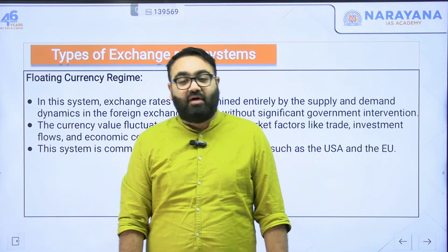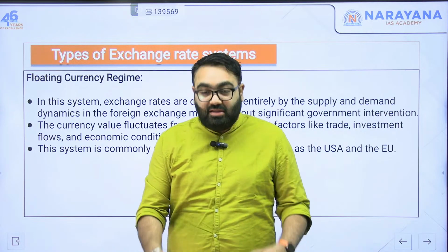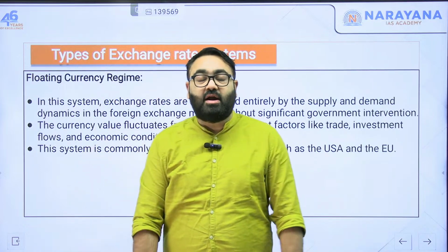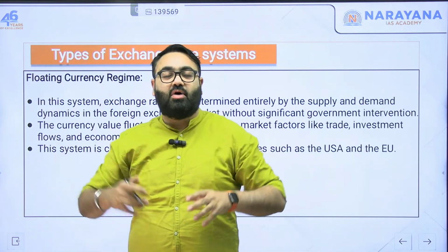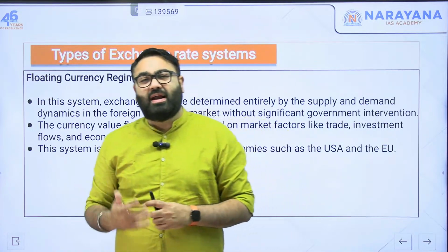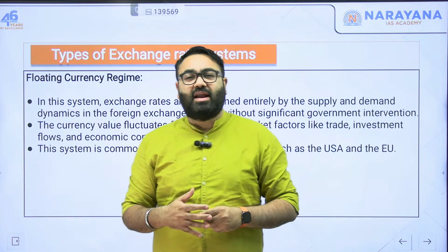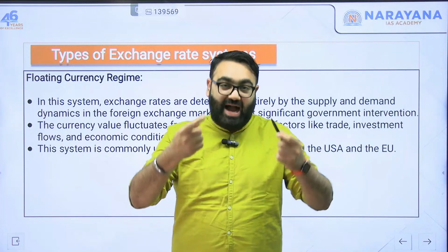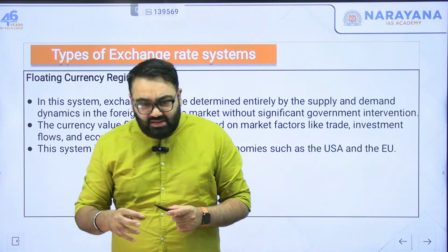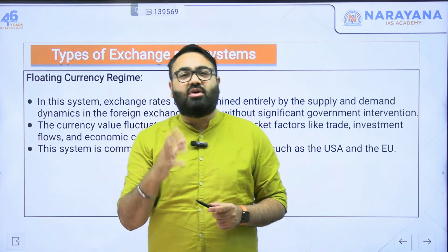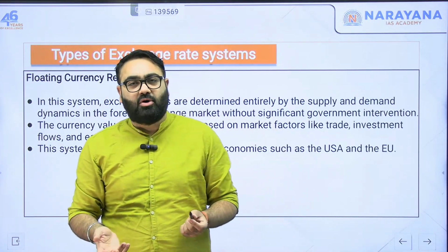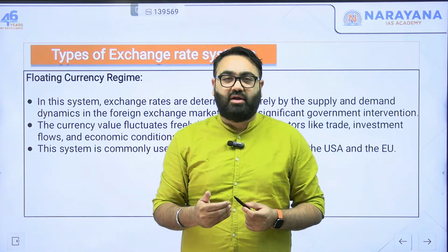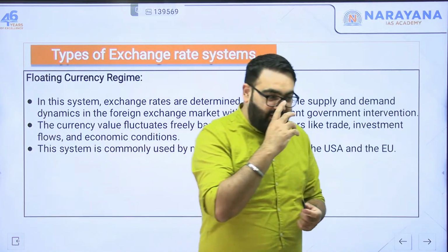For example, do you know after independence, for a very, very long time, the government of India fixed the exchange rate for the rupee. It was the government of India that decided that we will decide $1 is equal to how much. And that went on for a long time till the 1970s. After that, the government realized that this is not a good method, because when the government intervenes and says, I will decide the value of my own currency, that means the foreign investors and other countries will not trust you. Because who knows what the government thinks tomorrow? Tomorrow the government may reduce the rate or may increase the rate. So there is no certainty involved here. And this is a situation where the government should not get involved.